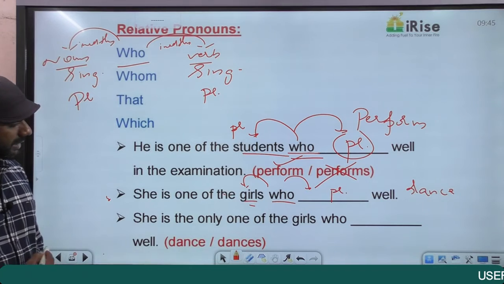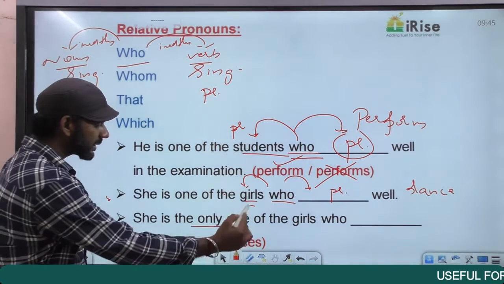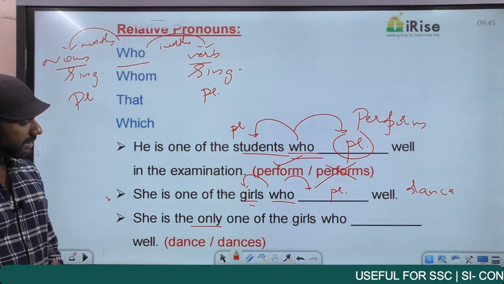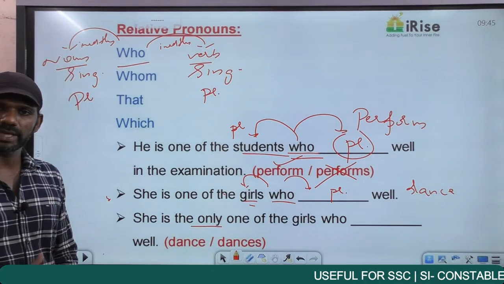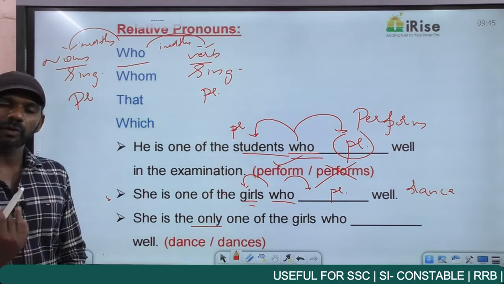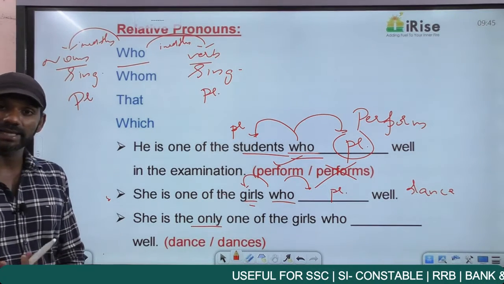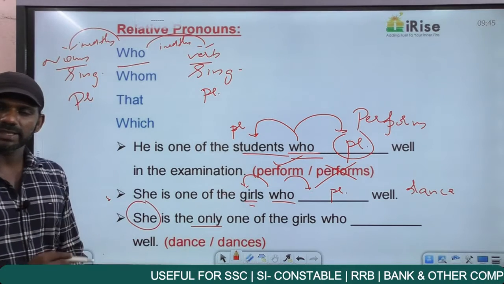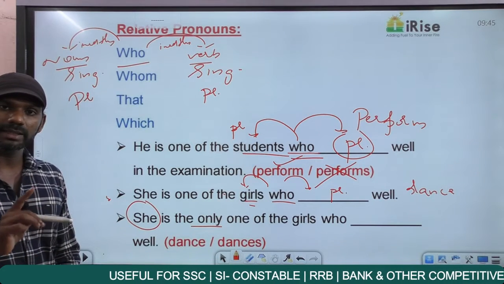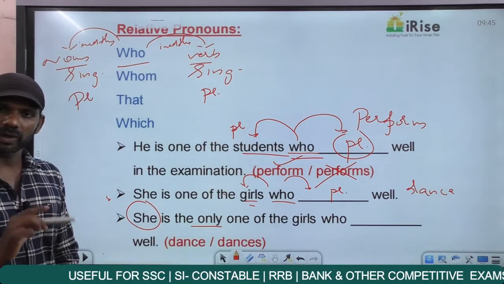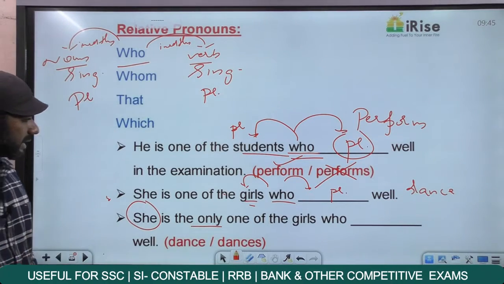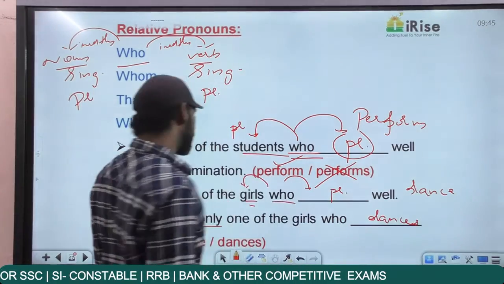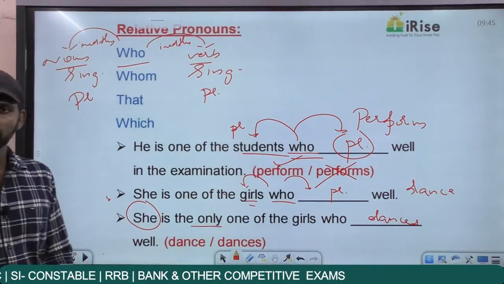Come to the next one. Understand the meaning of it. She is the only one of the girls who dash well. From this statement, how many girls dance well? Only one, and that is she. So the meaning of this statement is that only one girl dances well. Only one girl means the subject is singular, and the verb must also be singular. She is the only one of the girls who dances well.